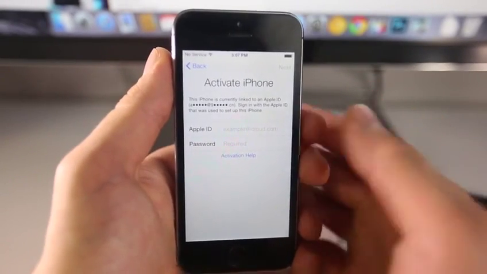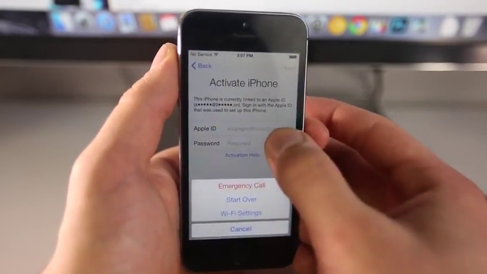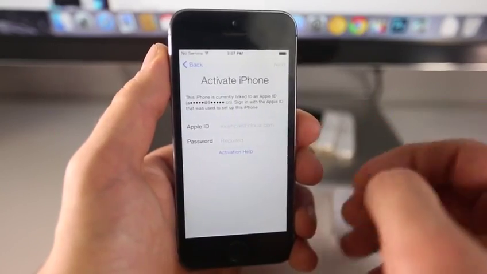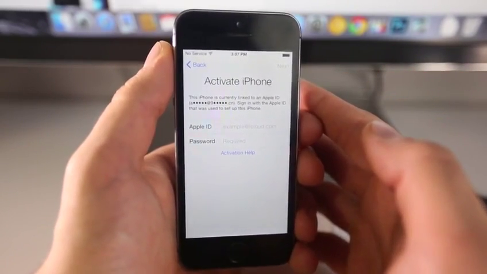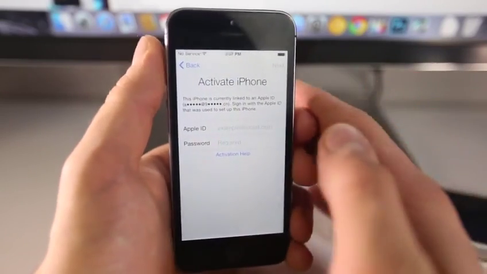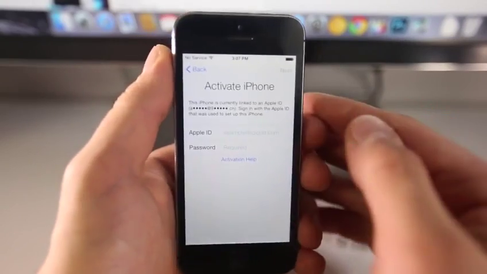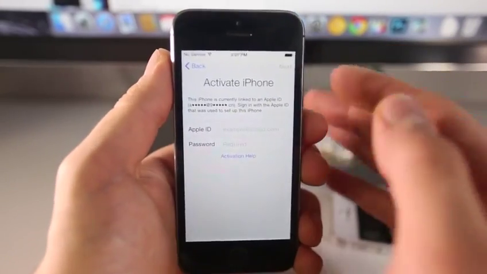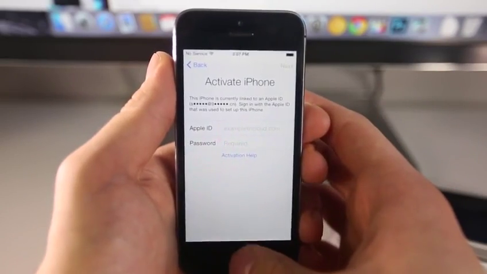Now in the past, the methods usually involved dialing 112 or an emergency number on your phone, and it would mess with the phone, glitch it out, and let you boot into the home screen. So this method is a little bit different. It's a little more advanced, and if you guys are still wondering about the Dolce servers, permanent bypasses, that's all a bunch of baloney. It really is not going to happen. This is the closest you will get to ever using your device. Anyways, so let me go ahead and show you how this works.